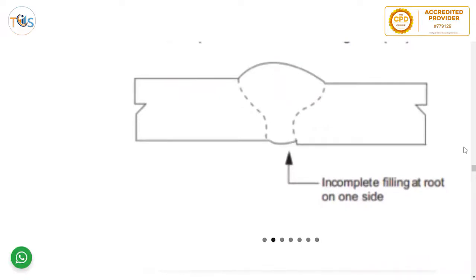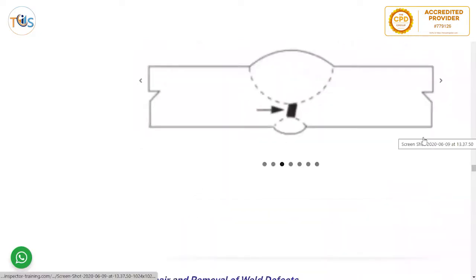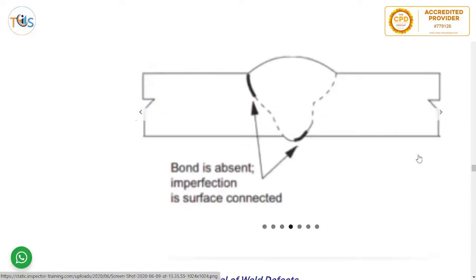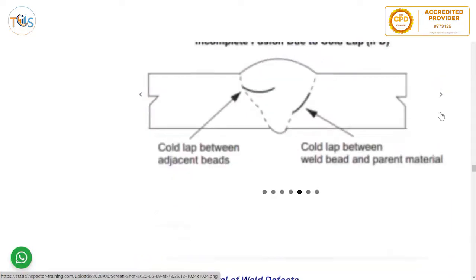Inadequate penetration due to high-low. Some weld defects you can see: incomplete filling here. You can see at this corner, at root on one side. Inadequate cross-section penetration. There is a back weld, but they are not fully overlapping each other. Incomplete fusion. It wasn't quite fused, the weld to the base metal, as you can see here. There is no bond here. Incomplete fusion due to cold lap.